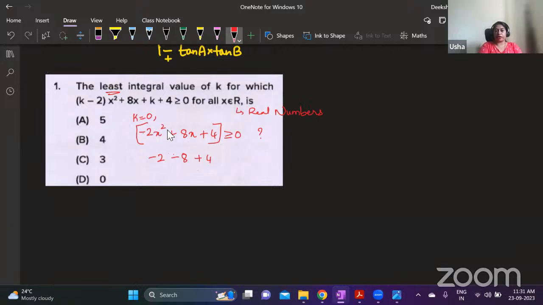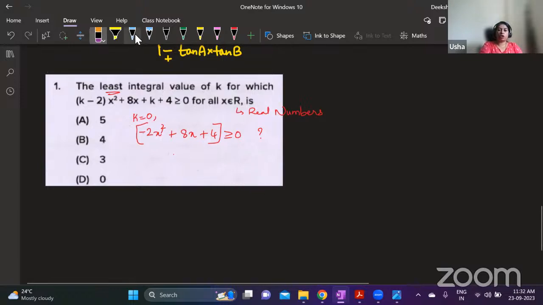For example, if I take a big value for x, suppose x is 9, then x square is 81. 81 into minus 2 is minus 162, plus 8 into 9 is 72, plus 4. So this is going to be a negative number because the square term will become a bigger number. Is this clear?